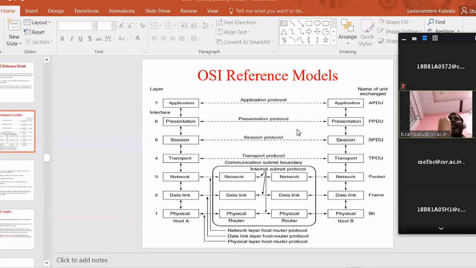After that, please put a heading, physical layer. What is the role of the physical layer? What is the meaning of all these layers? If you combine these seven layers, that is nothing but the OSI software, the OSI reference model, which contains the seven layers: physical layer, data link layer, network layer, transport, session, presentation and application layers.